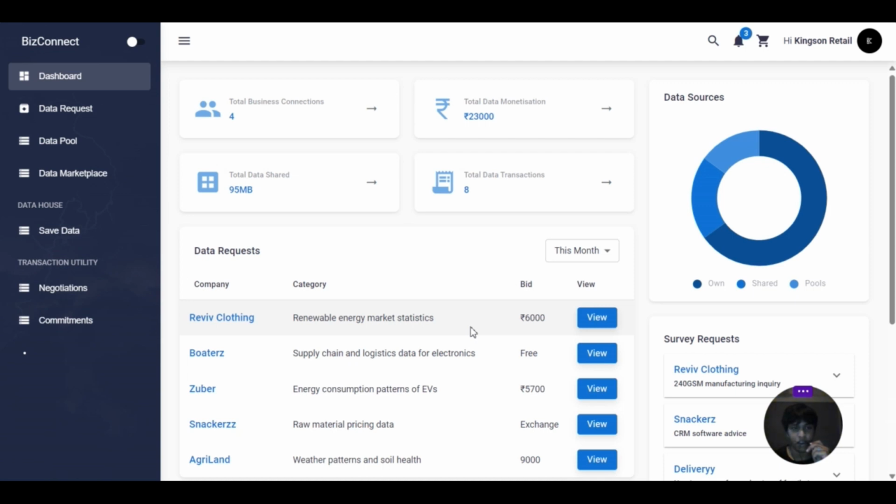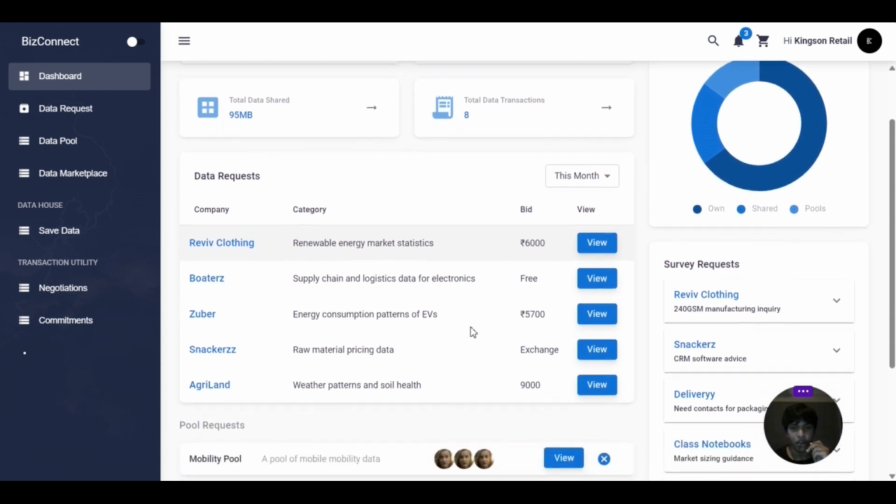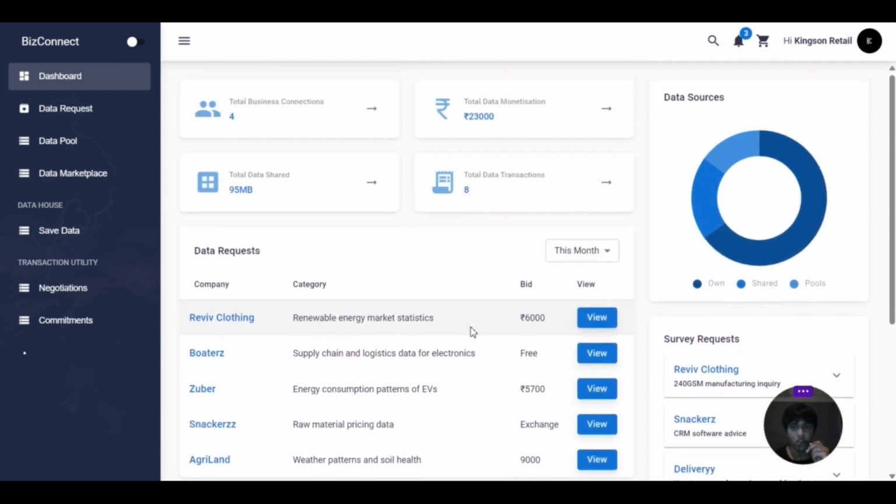BizConnect. Welcome to BizConnect. I am Hanson, the founder, and this is a prototype we are trying to build to enable data as a service. So this, what you see right here, is the dashboard. I'll get to how everything works one by one.